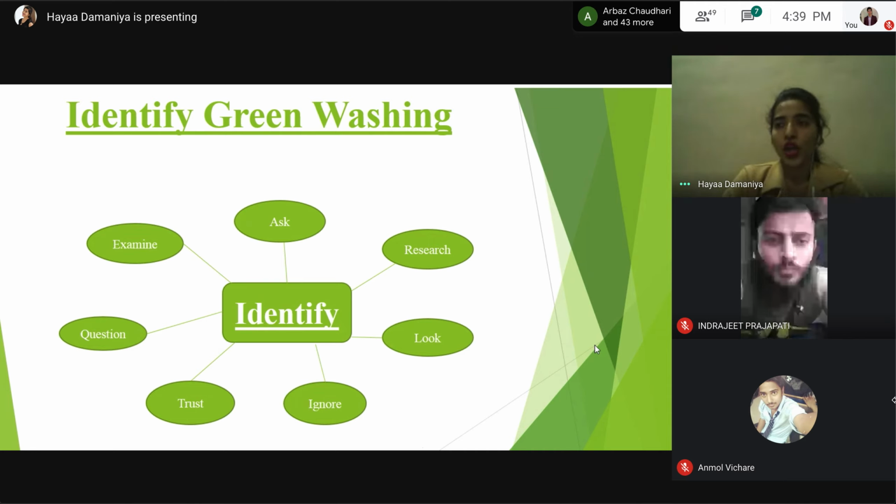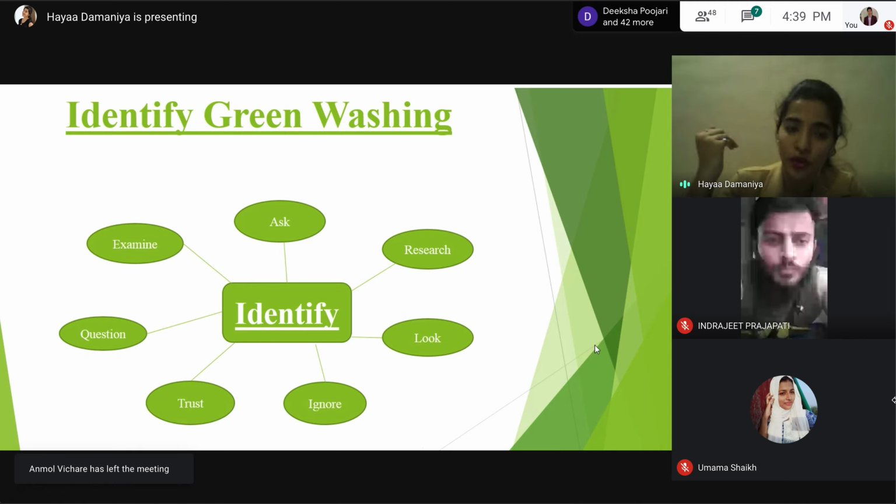Next is trust. Your intuition will never hurt you. Your intuition will always give you a red flag and also signs which are actually not trustable. So you have to listen to your own heart, see what your heart says. So think on your own, focus on all these things, and then buy the product.